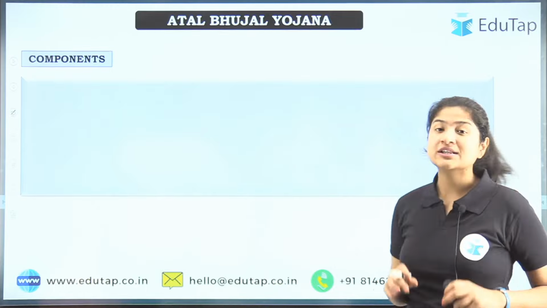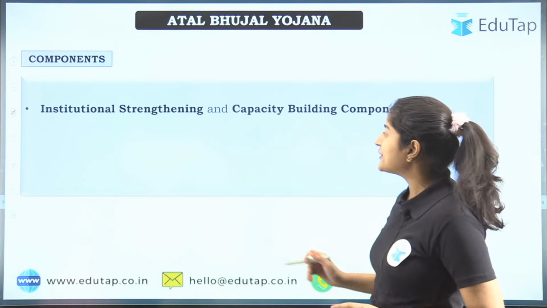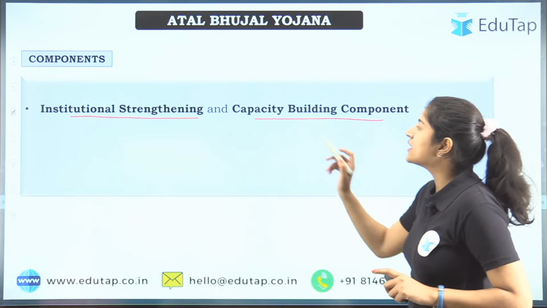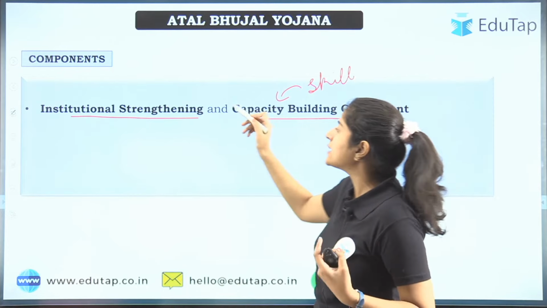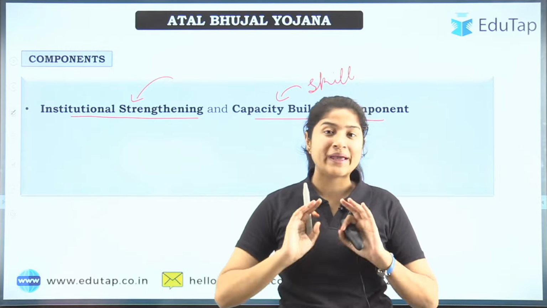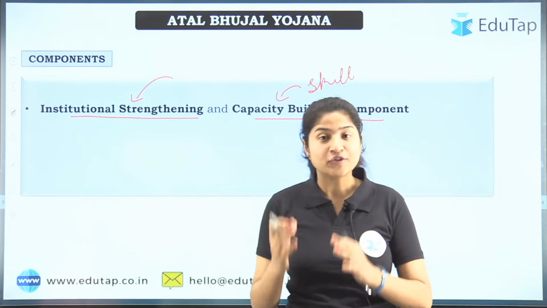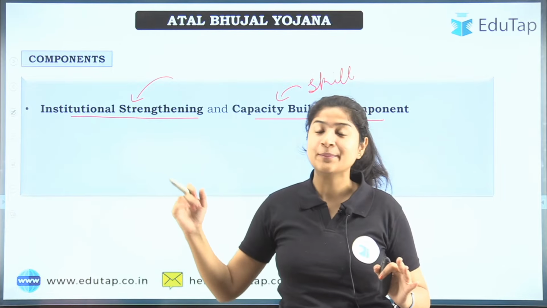Next, let's look at the different components. There are 2 important components under this scheme. The first one is institutional strengthening and capacity building. Capacity building is nothing but skill development. Institutional strengthening means making such rules and frameworks that will, as the aim suggested, include the common people in the particular schemes.